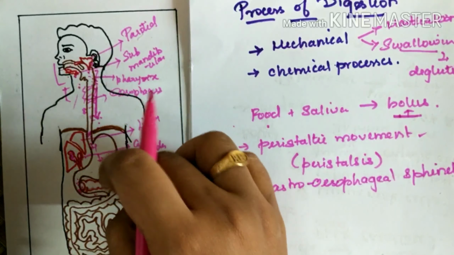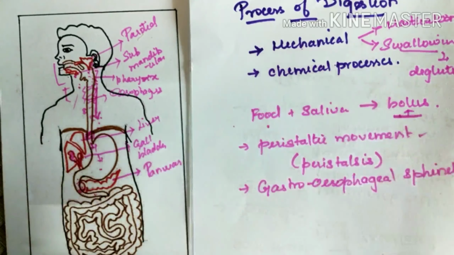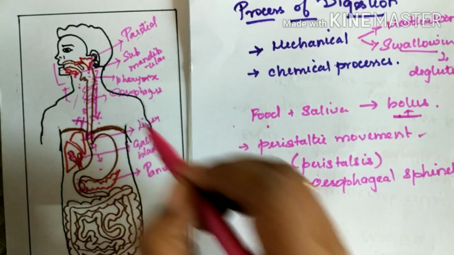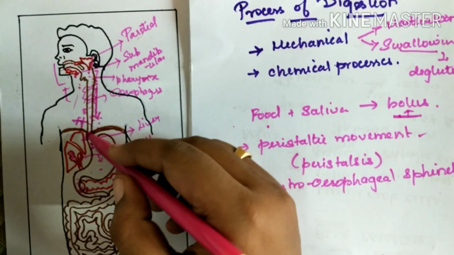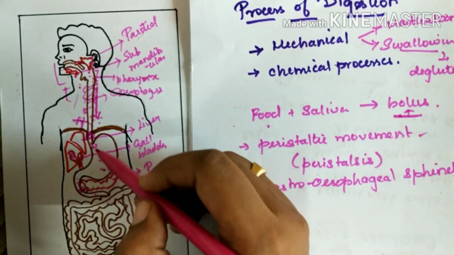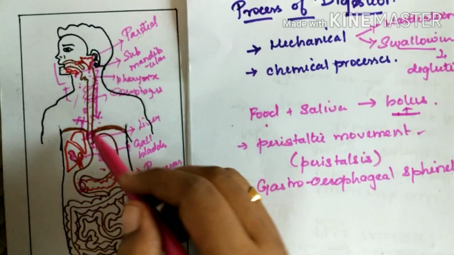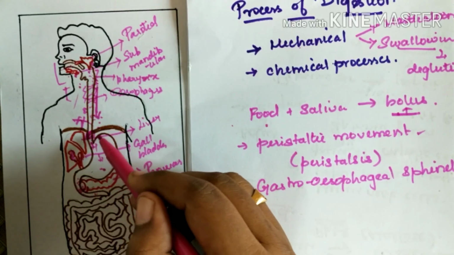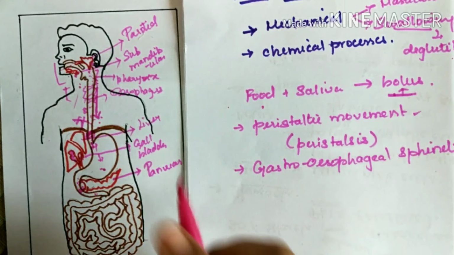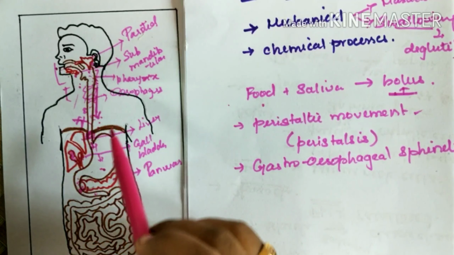Okay, what they do is, once the food enters the stomach, the muscles over here close, so there will be no backward flow of food. Once it enters, it will reach the stomach, the body portion of the stomach. So from the stomach, it cannot escape back to the esophageal tube. So this guarding muscle is called the gastroesophageal sphincter. Okay, so this is how the food from the oral cavity enters the stomach.